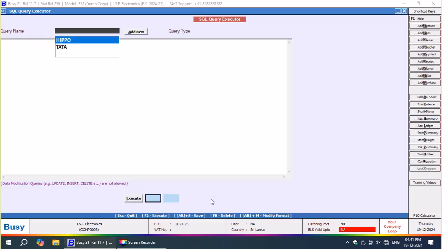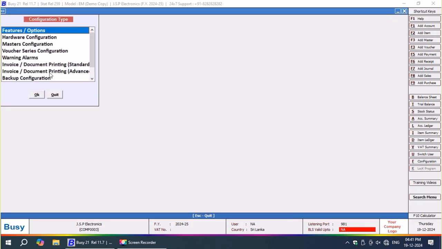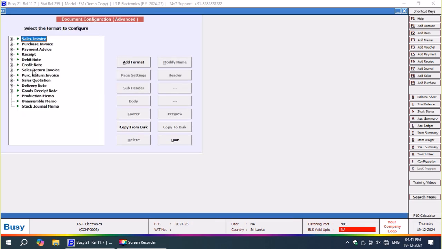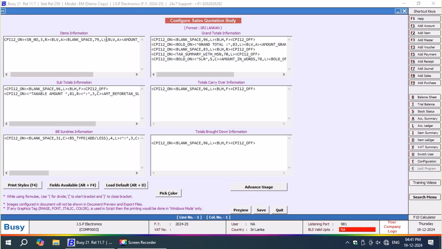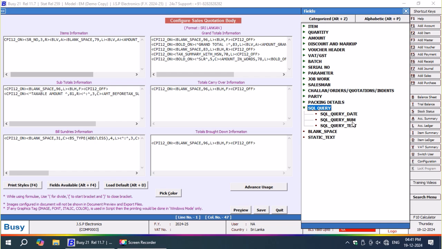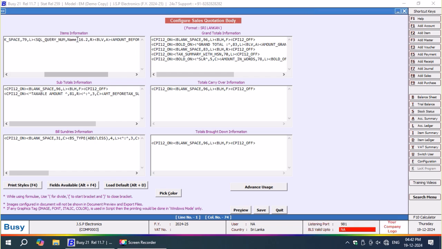So it is common for all the three models. There's no change, there's not much difference in that. Okay, now I'm coming back to invoice design, quotation design. Here in the quotation design, I'm just mentioning, to the left of the amount before taxable value, that query name. Query name is hippo, HIPPO, hippo.